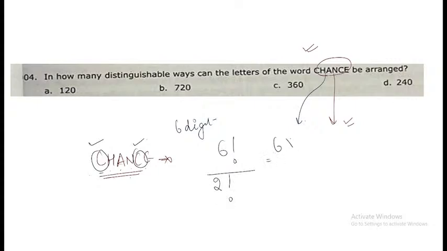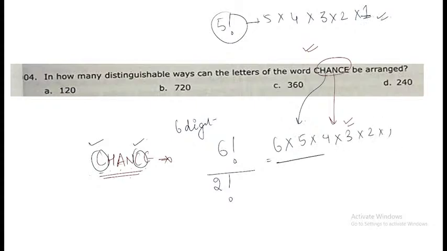So 6 factorial means what? Any number which has a factorial in front of it means you need to multiply it down to the value 1. So 5 factorial means 5 into 4 into 3 into 2 into 1. What is 6 factorial? 6 into 5 into 4 into 3 into 2 into 1 upon 2 factorial, right? Just cancel out and solve this.